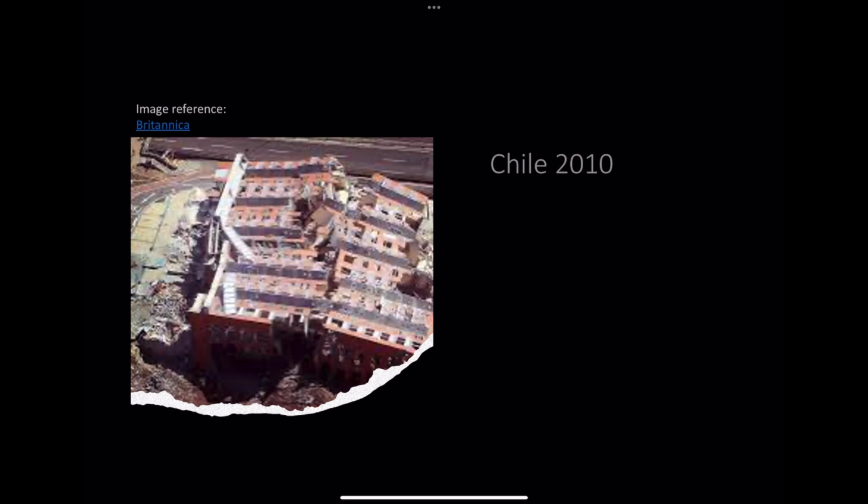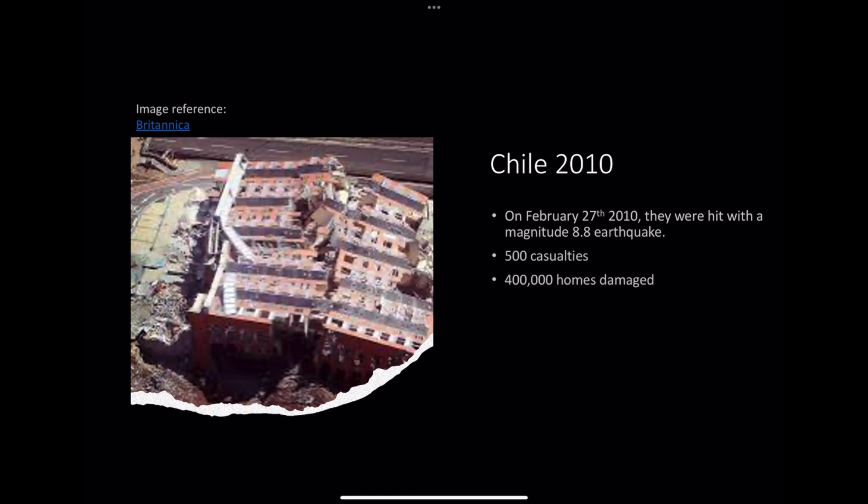These catastrophic events were seen firsthand in 2010 in Chile. On February 27, 2010, they were hit with a magnitude 8.8 earthquake, leading to over 500 casualties and causing damage to nearly 400,000 homes. 150 of these casualties were from the tsunami that followed. There were also hundreds of aftershocks in the following weeks, reaching up to a magnitude 5.